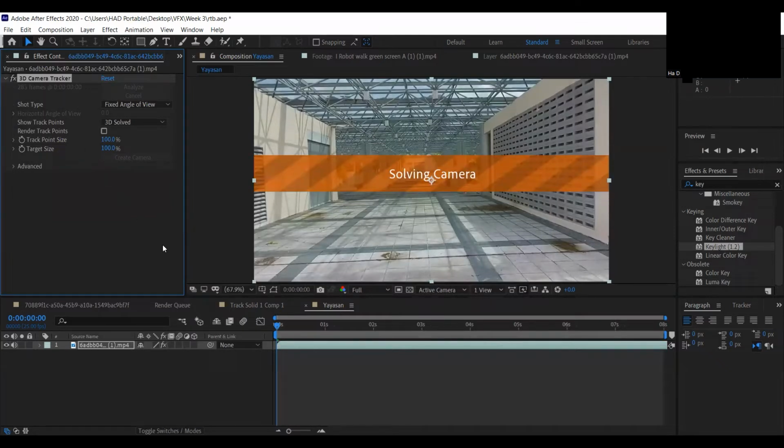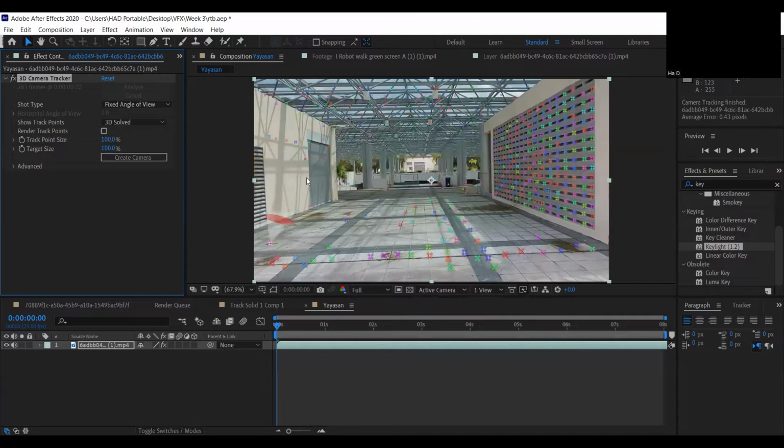So the camera, let's see what we have. Ooh, that's nice. So we have some points on this wall, some points on the ground, and some points on the right wall.